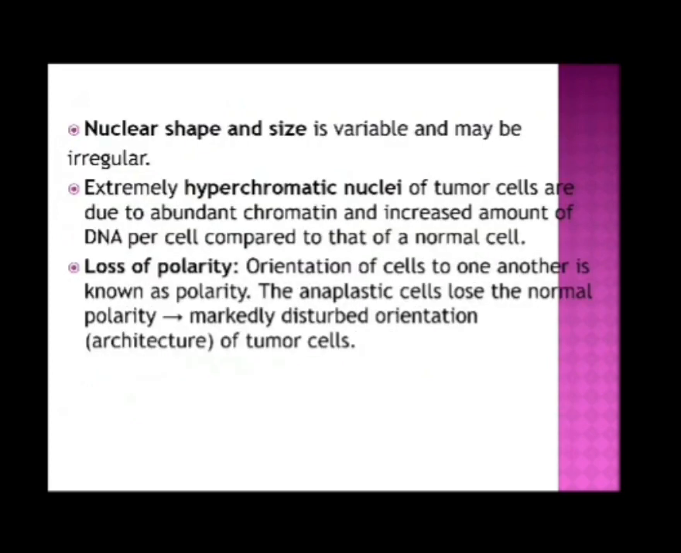Nuclear shape and size. Nuclear shape and size is variable and may be irregular. Extremely hyperchromatic nuclei of tumor cells are due to abundant chromatin and an increased amount of DNA per cell compared to that of a normal cell. Loss of polarity: the orientation of cells to one another is known as polarity. The anaplastic cells lose the normal polarity, with markedly disturbed orientation and architecture of tumor cells.